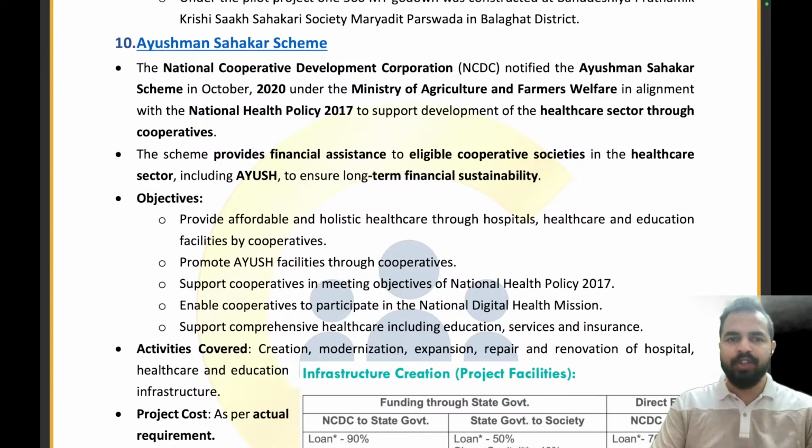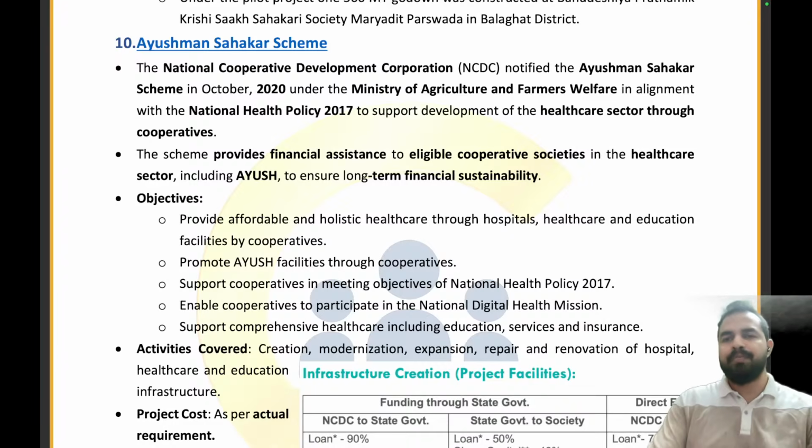So till now we have covered so many very important articles, right? And now let's move on to the next part, that is the Ayushman Sahakar scheme. So my dear future officers, we have covered a lot of things about the cooperatives, right? And what these cooperatives do is that the people of the society just come together and try to come up with the services.